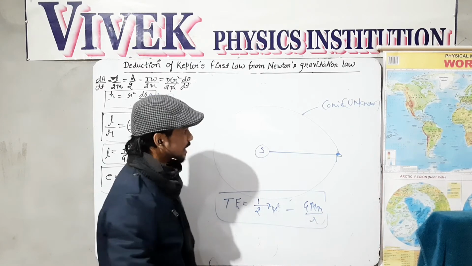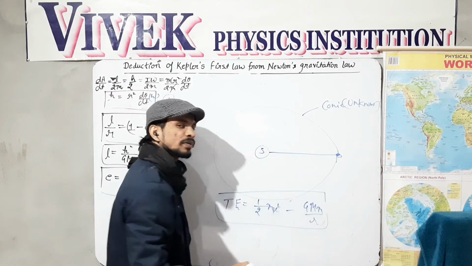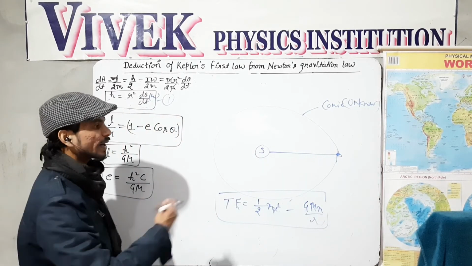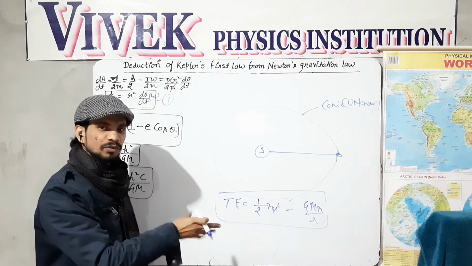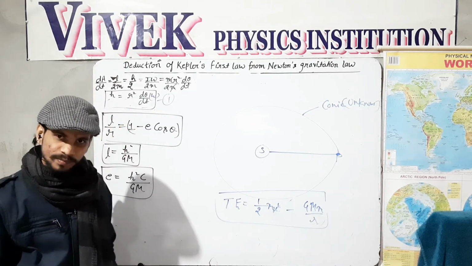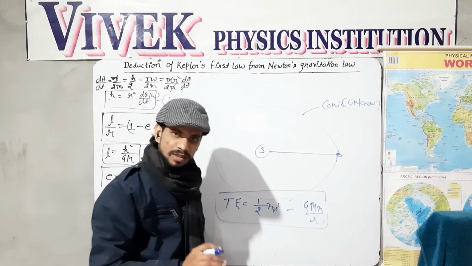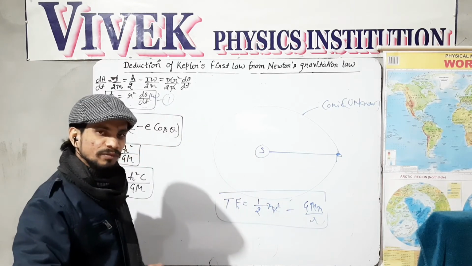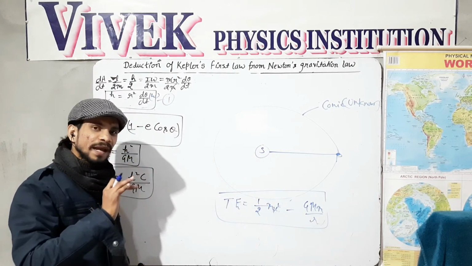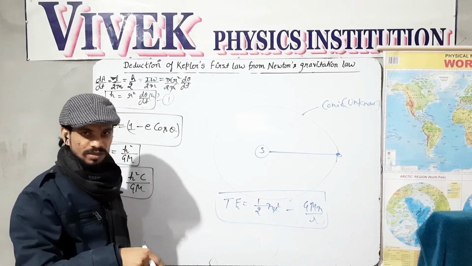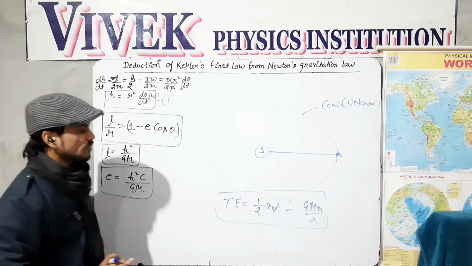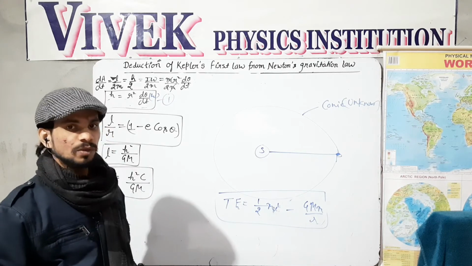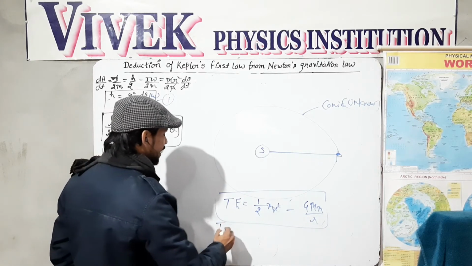In the same way, the complete energy of the planet is negative. If you provide the same amount of energy, in positive value, to the planet, then the planet will escape. So that is the escape energy also. So total energy is negative. This is a fact.